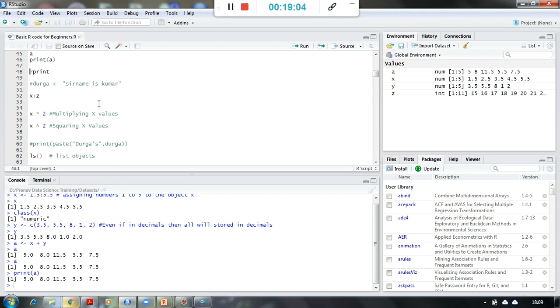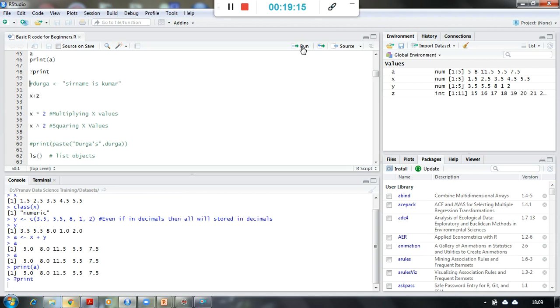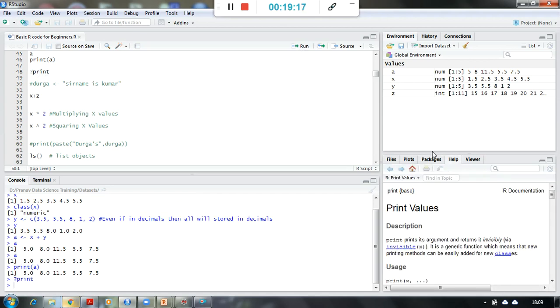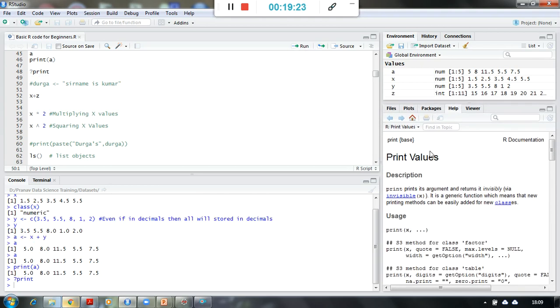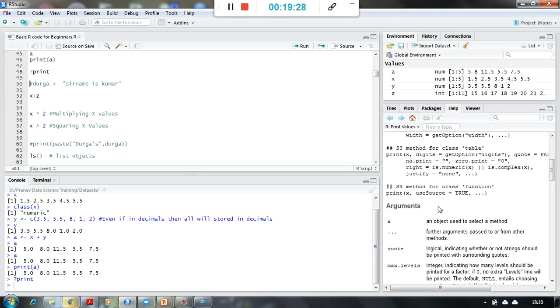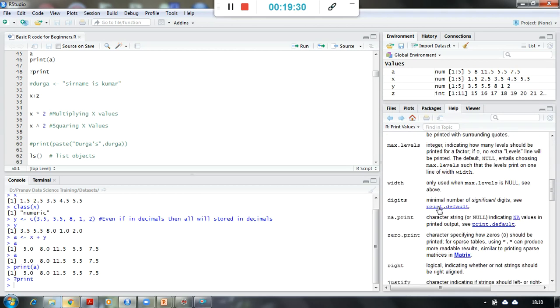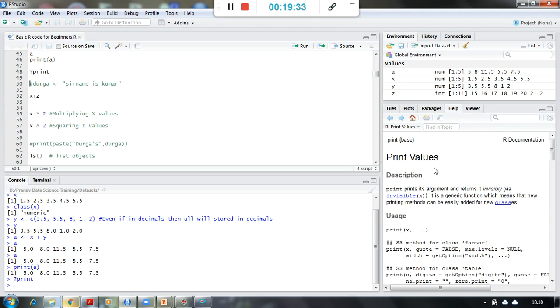If I want to see any documentation about any function I am using, then I'm going to put the question mark symbol behind that function name and say run, and you will see here in the right bottom pane you will get the entire documentation for that particular function. Normally all the documentation for all the functions are available. So if suppose we want to use some function in depth, then we can go through all the